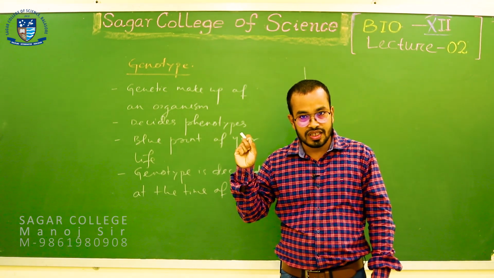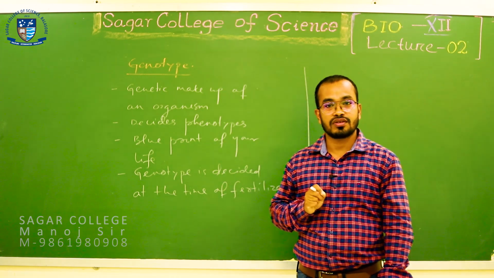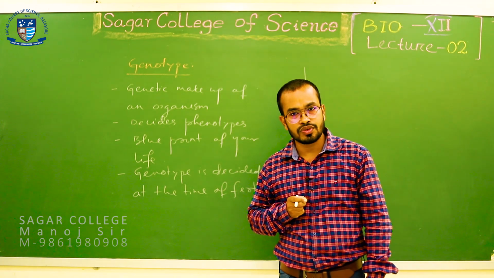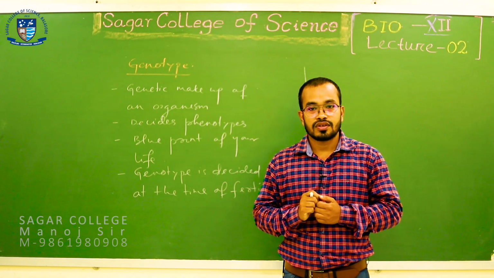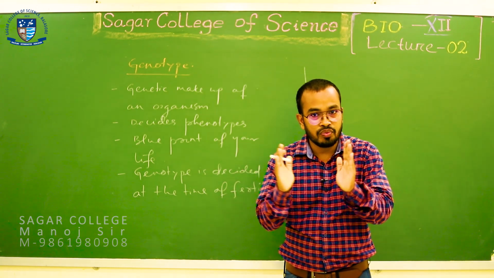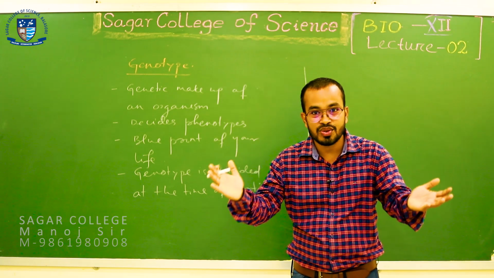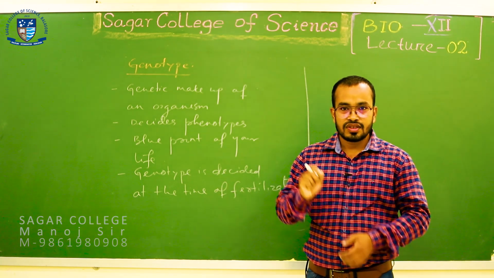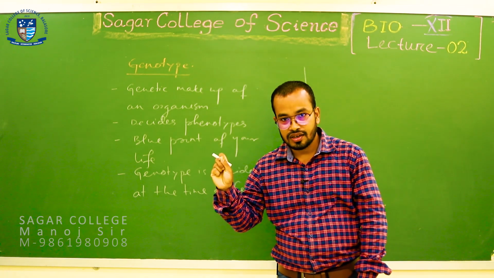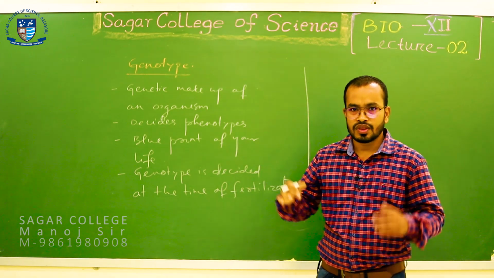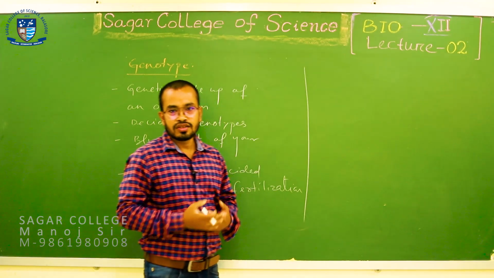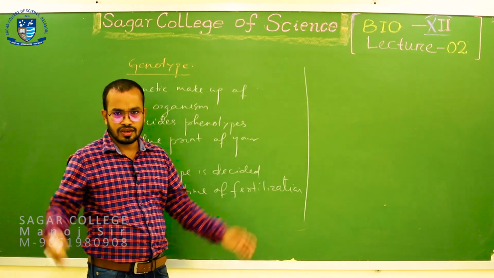Alleles are present at a similar locus of a homologous pair of chromosomes. That means when chromosomes pair up, alleles will combine, and an allelic pair also occurs. So this allelic pair at a similar locus of a homologous chromosome pair is nothing but your genotype. This part is clear? Okay.